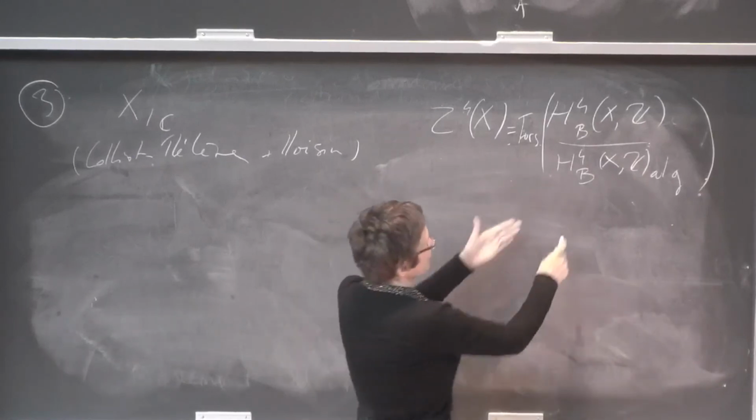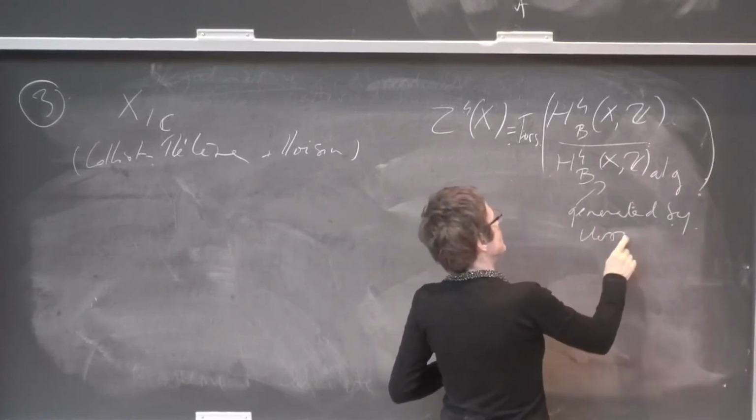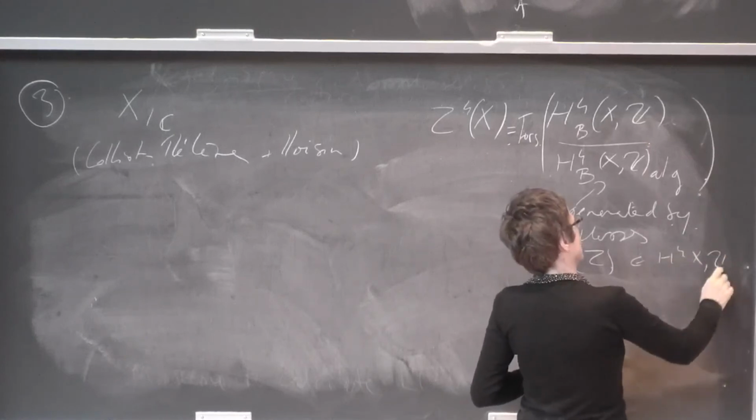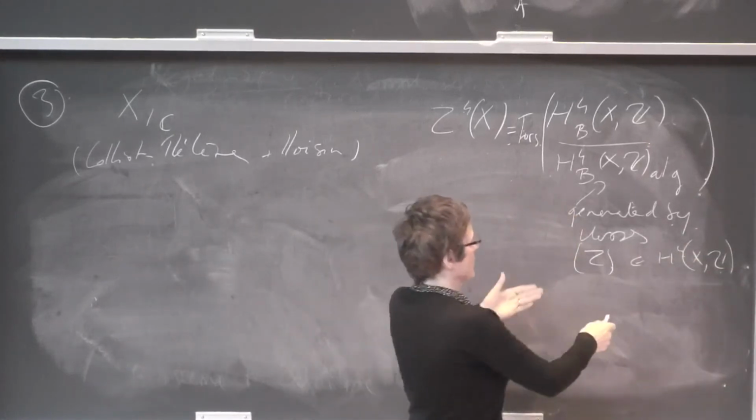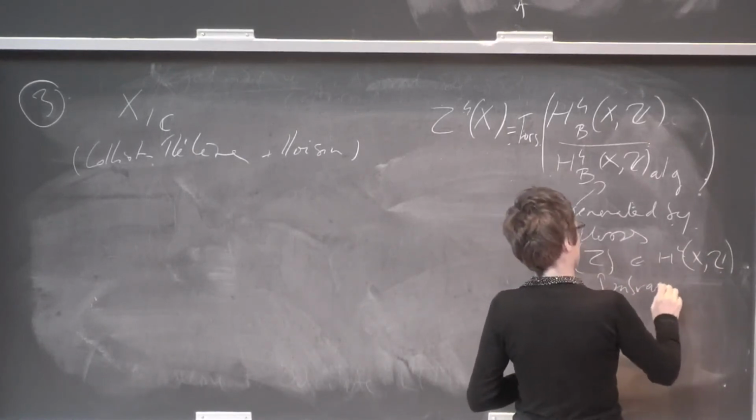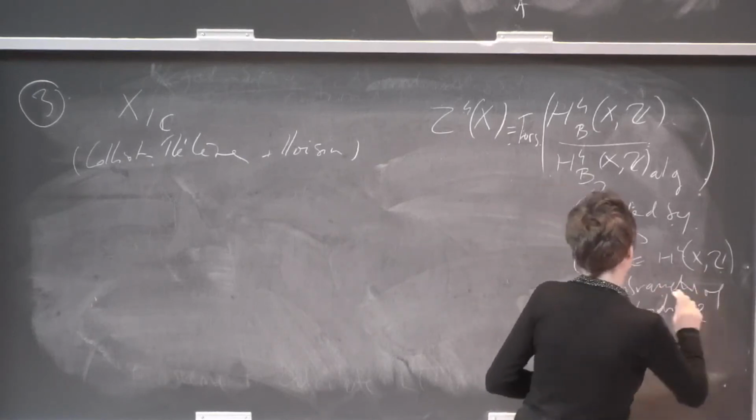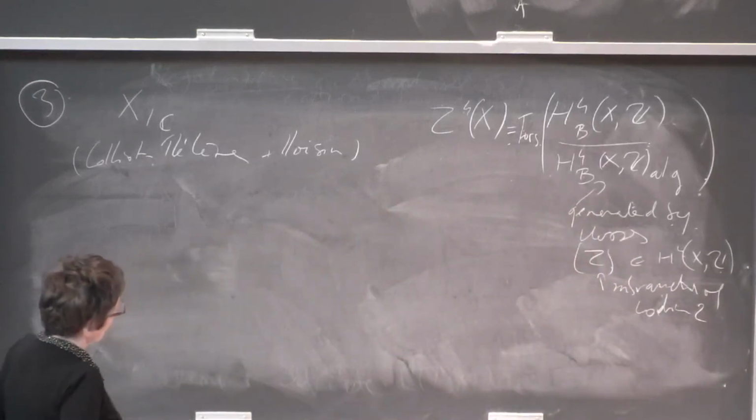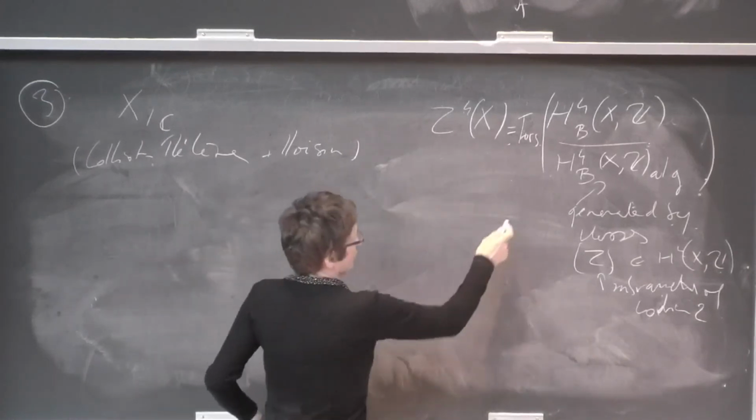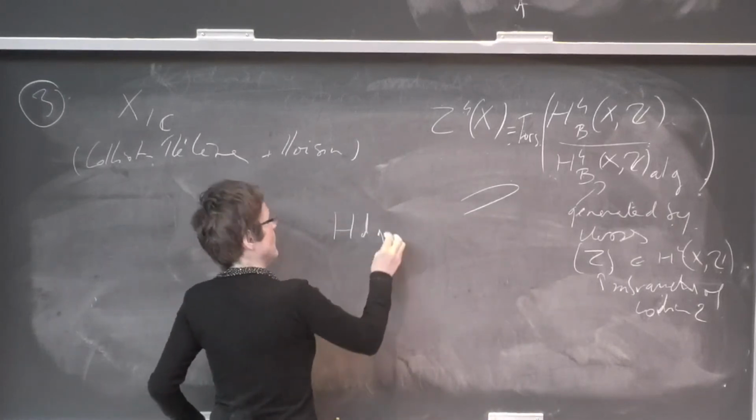So here, this is the group generated by classes of cohomology classes of subvarieties of codimension 2. In fact, this group is contained in the group of integral Hodge classes.